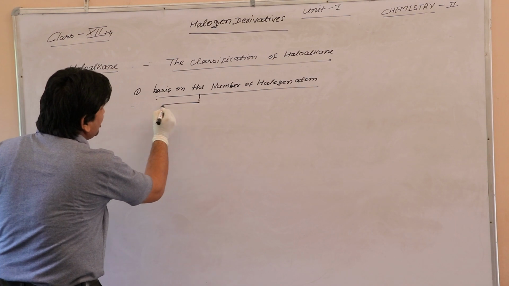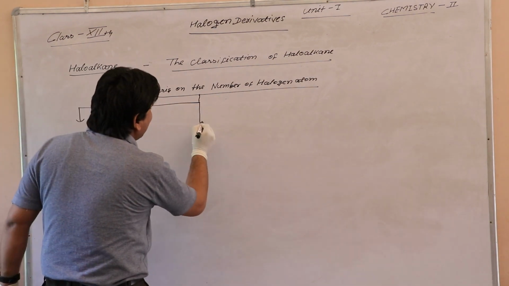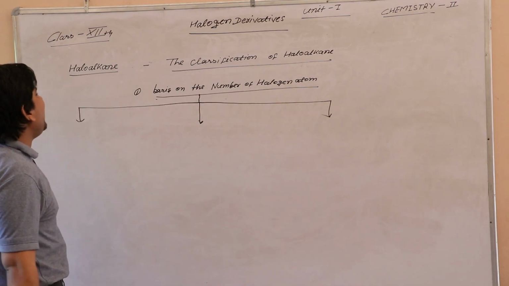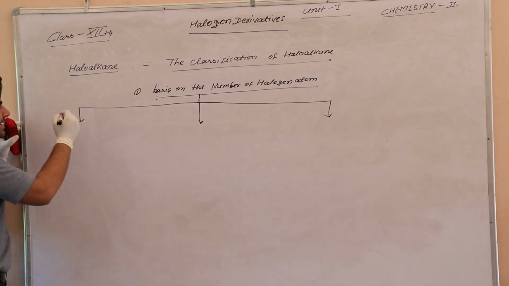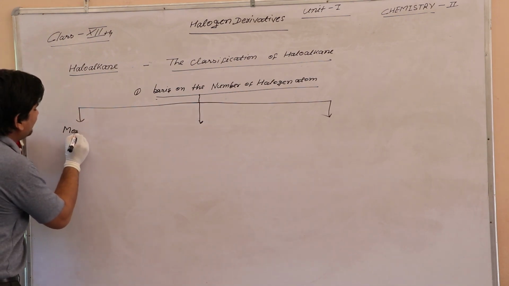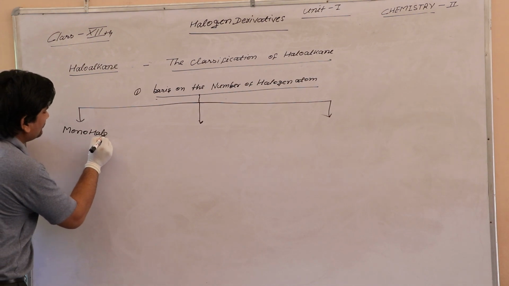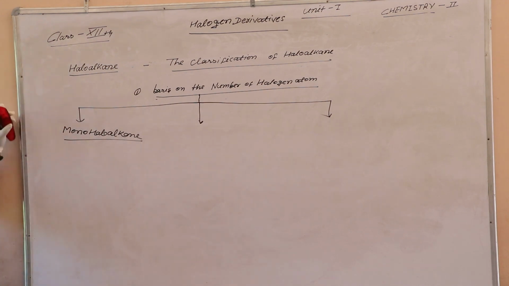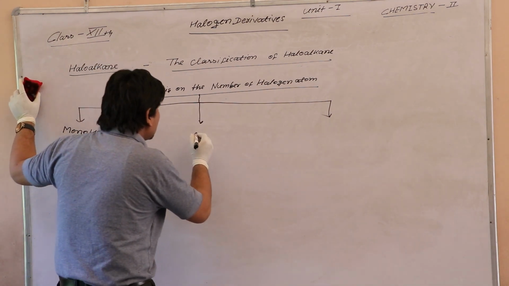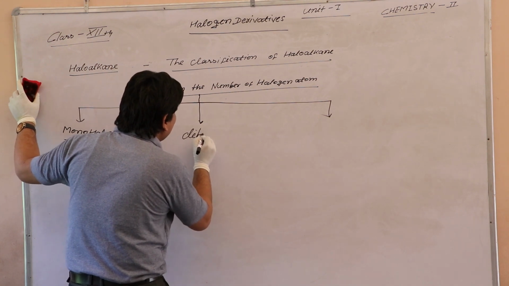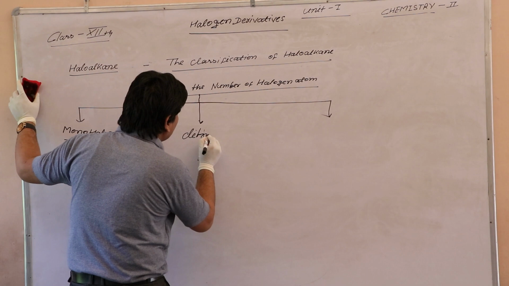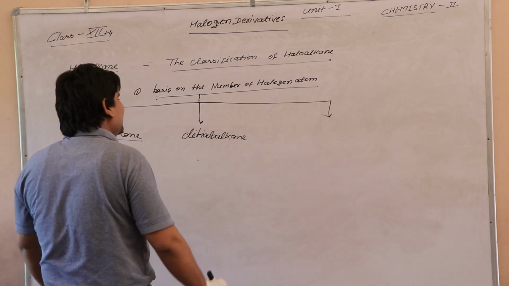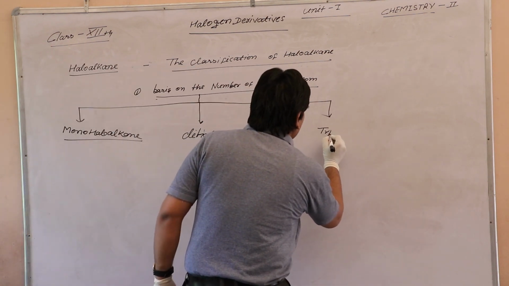According to the number of halogen atoms, the haloalkane is classified into monohaloalkane, where mono means 1, second is dihaloalkane, and third is trihaloalkane.